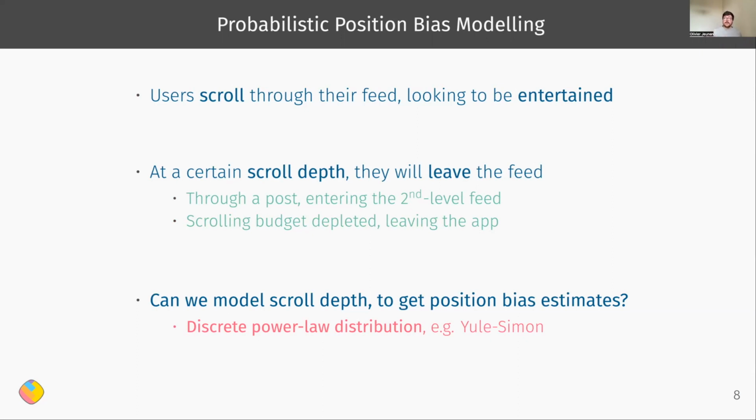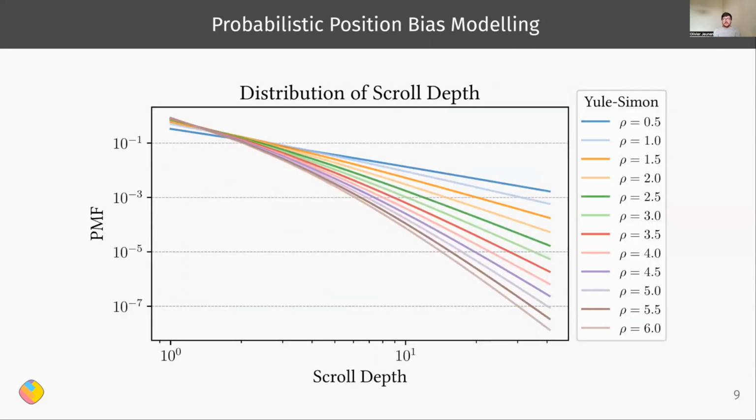Now, because most people will actually enter the second level feed via a very highly ranked post, we see that this scroll depth actually follows a discrete power-law distribution. And one known distribution that fits these requirements is the Yule-Simon distribution. And that looks like this.